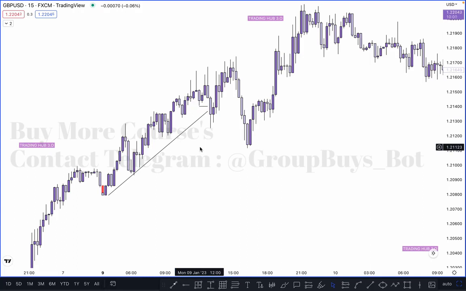As we know, after taking out the inducement, price must tap on the order block. Once the market has taken out the inducement, you can buy or sell based on the single candle order block, or you can say the IFC candle. So in this scenario, what happened here? The market took out this inducement at this point, and after taking it out, where is our unmitigated order block? You have to identify a recent order block. So this became our recent order block, which is unmitigated here. Market tapped here and pushed higher.